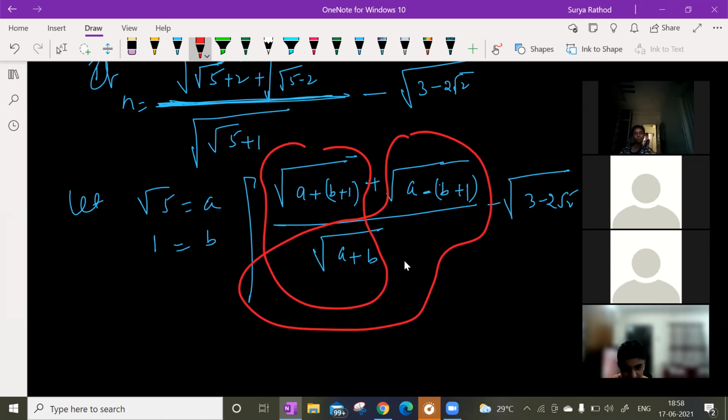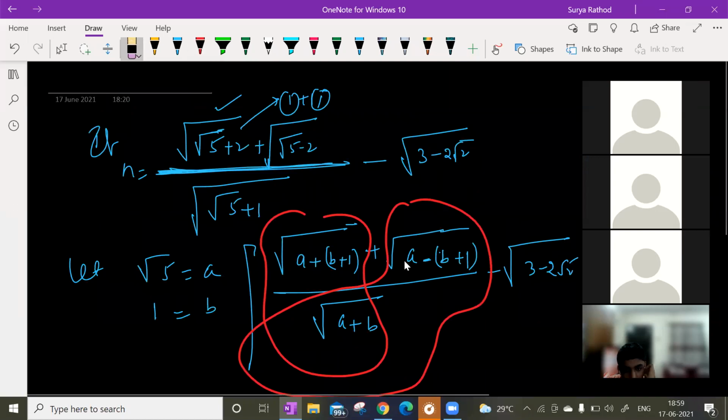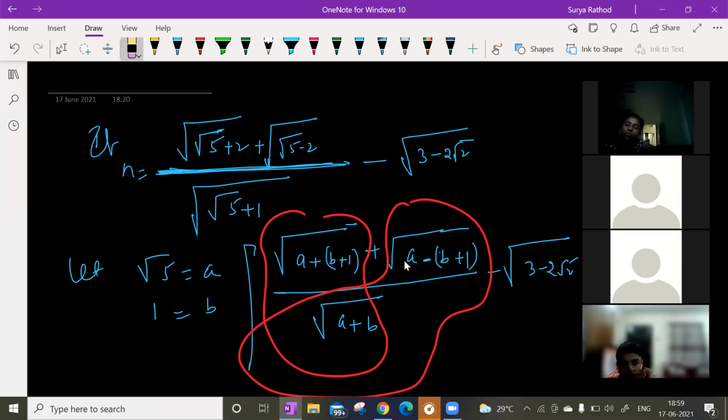What am I going to get after this? Distribute in the sense I'm just giving the numerator separate and denominator separate. Root over a plus b plus 1 by root a plus b, and then the same thing for the other side: root a minus b plus 1 by root a plus b.